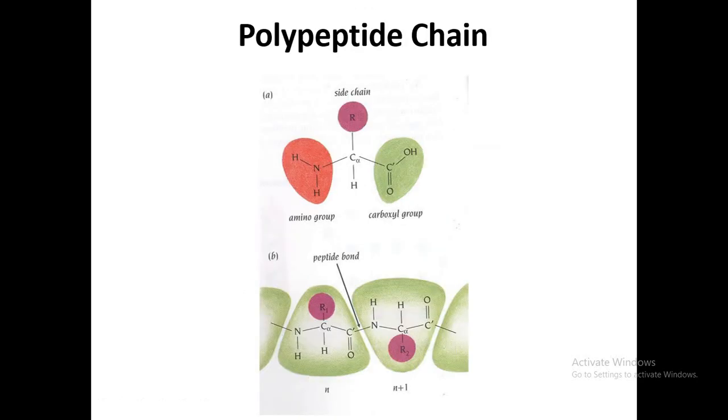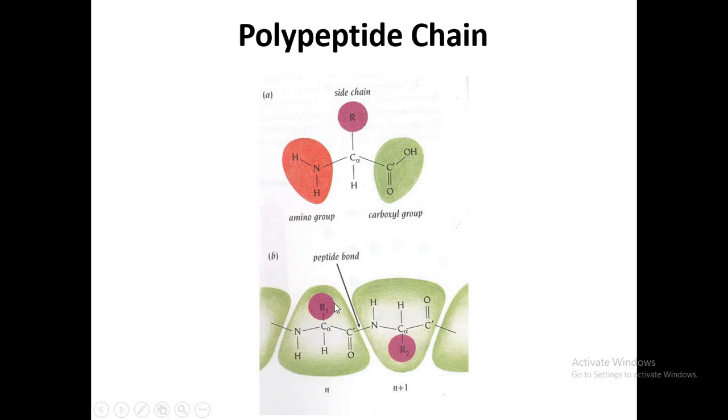Before discussing the structure of a protein, first of all we will study a little about this peptide bond, because the structure of a protein is very much concerned with the behavior of the peptide bond, how it behaves in the biological environment, and what chemical and physical properties it has. Here we are seeing the structure of an amino acid.